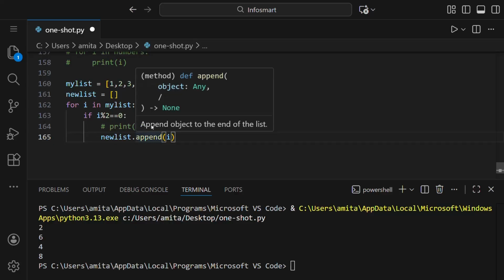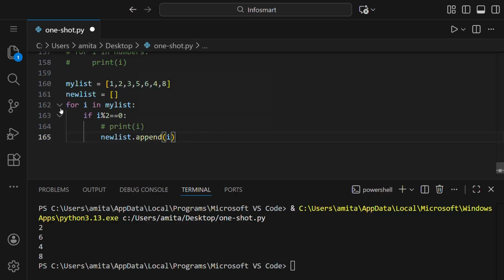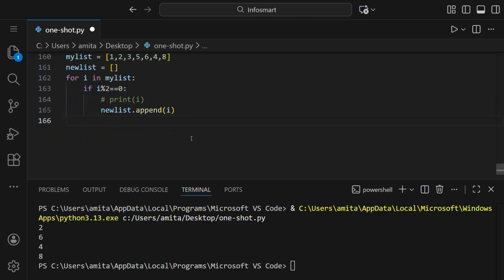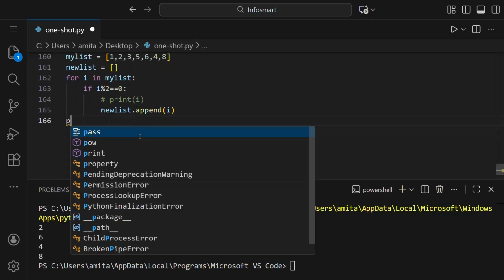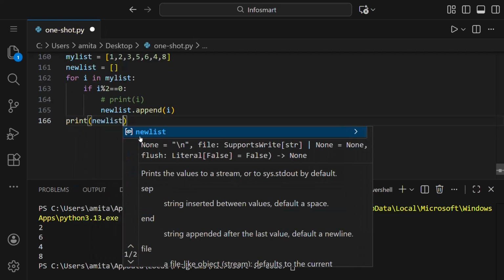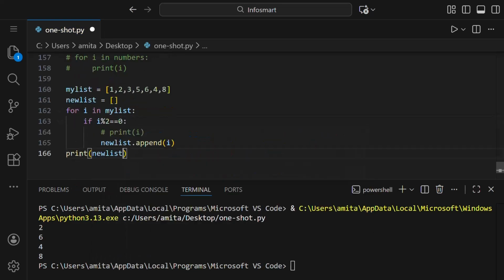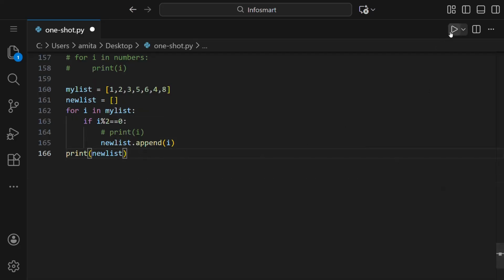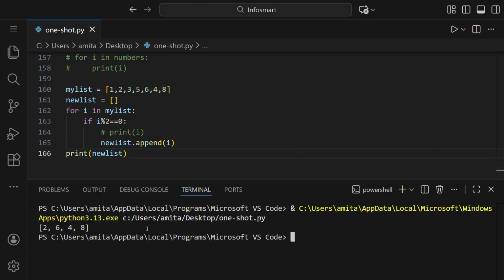As you can even read here, append object to the end of the list. And what we are doing here is we are taking all the elements of my list one by one. Then we are checking if it's even, then that element will be added to the new list that we have made. And at the last, after the completion of this, when the new list will be created, we have to print it. So we're printing this new list here and not inside the for loop, otherwise it will give us the wrong result. So let us run this. You can see these are printed in the form of a list.